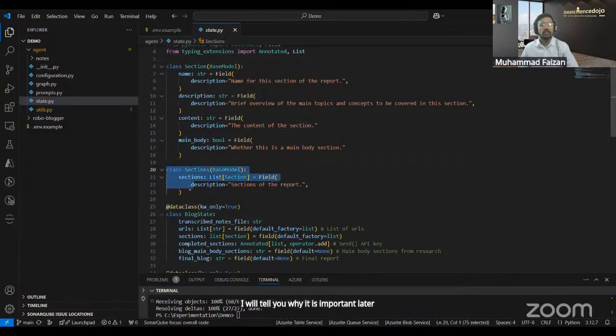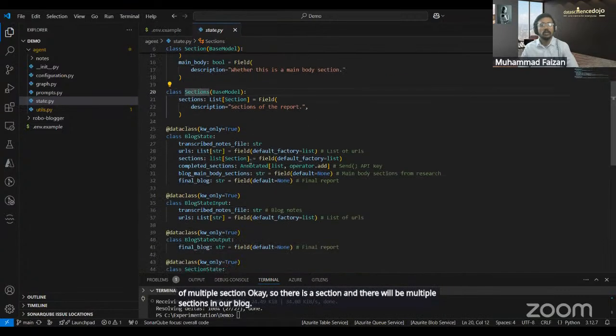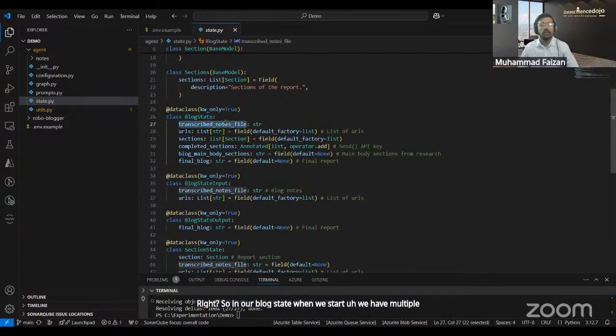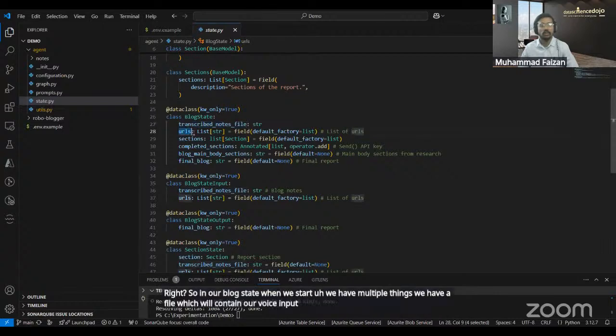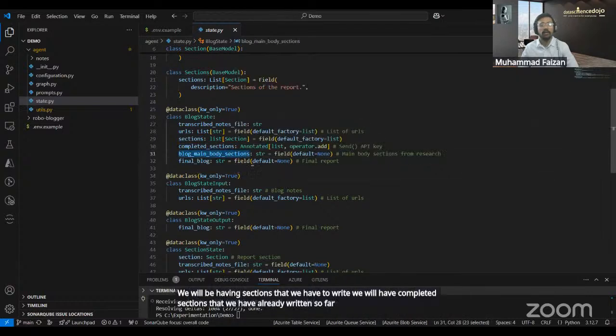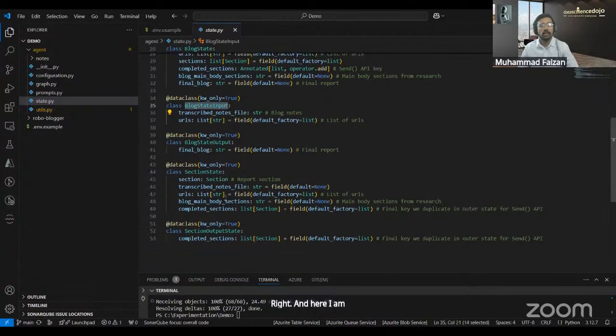And these sections will be contained in multiple sections. So, okay, there is a section and there will be multiple sections in our blog, right? So in our blog state, when we start, we have multiple things. We have a file which will contain our voice input, right? We have the URLs that we will be giving to generate a blog. We will be having sections that we have to write. We will have completed sections that we have already written so far, and we have a final blog at the end, right? And here I am defining my input and output, right?